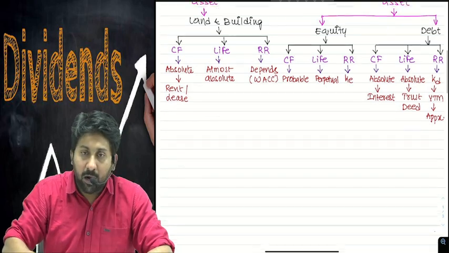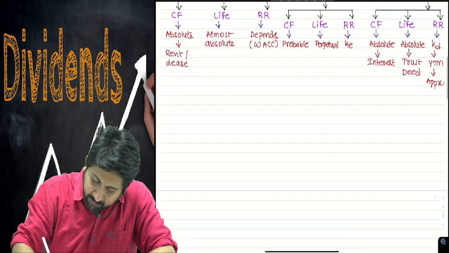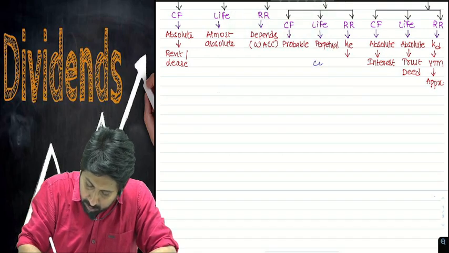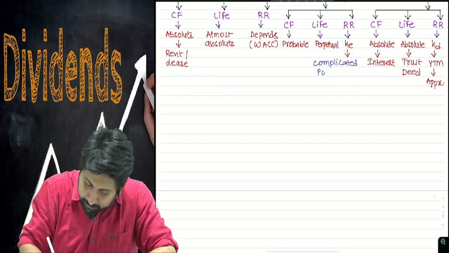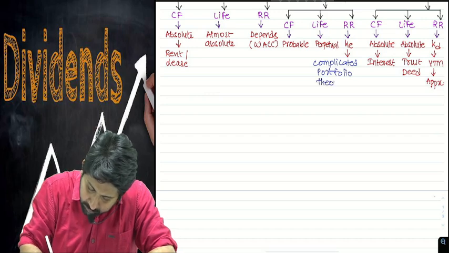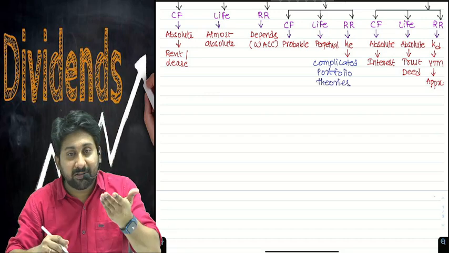KE. How will this KE be calculated? For this KE only, we have complicated portfolio theories.